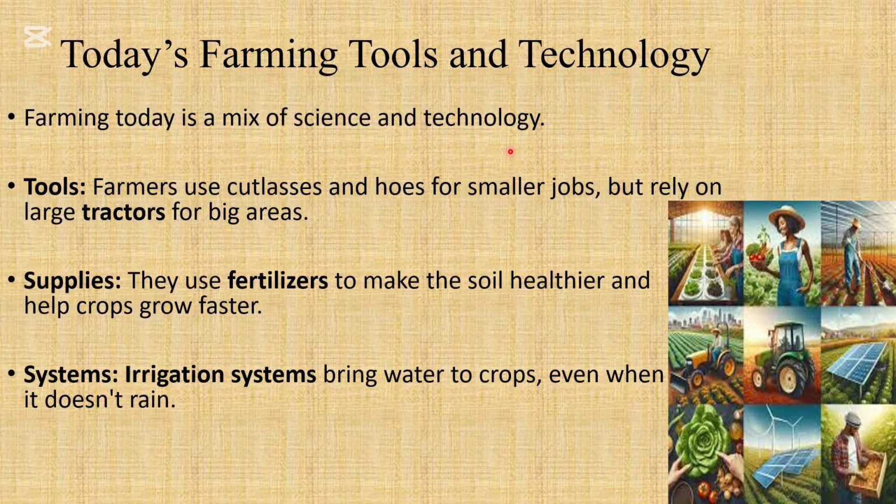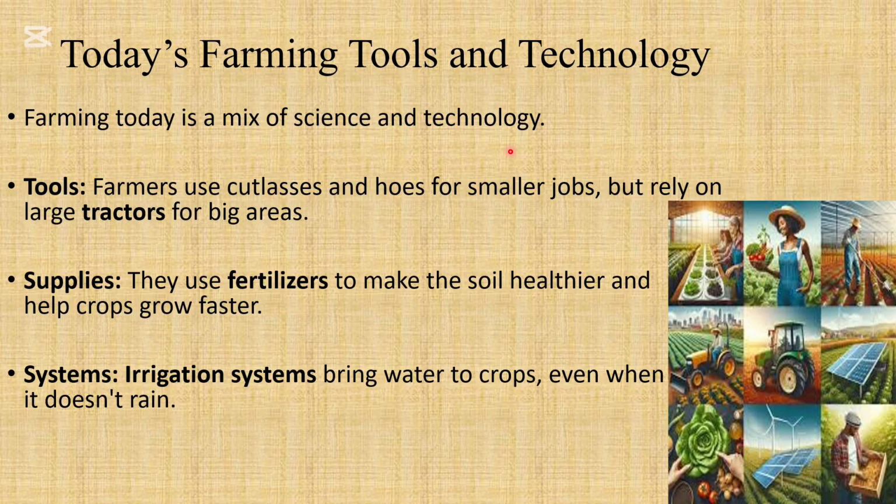Now, when we look at the area that we're in right now from before, I want you to understand that today's farming is not only just going into the farm and just being in the sun all day, just clearing away lands and so forth. It has a mix of science and technology. Because what they would note is that, okay, we want our crops to grow healthy, so they would use things like fertilizers, like limestone and all these things to reduce the acidity.